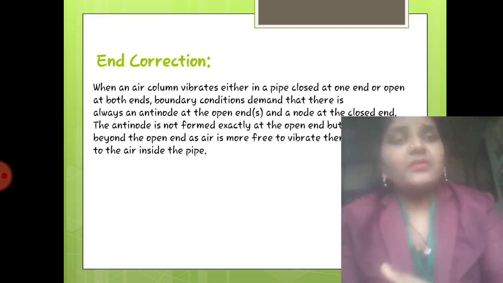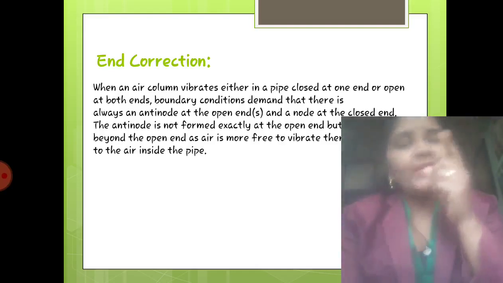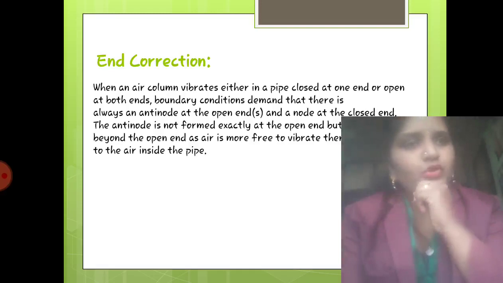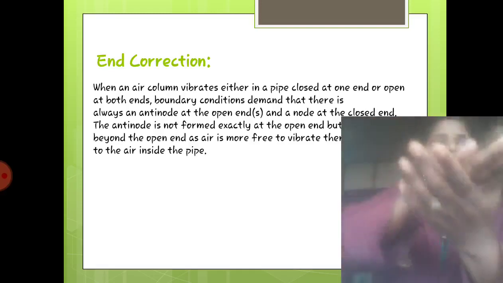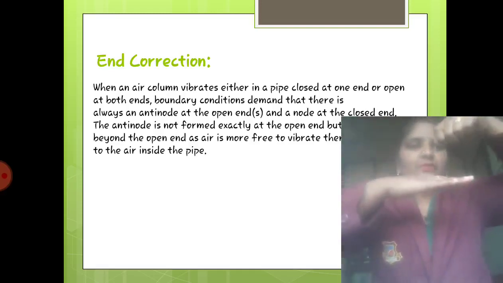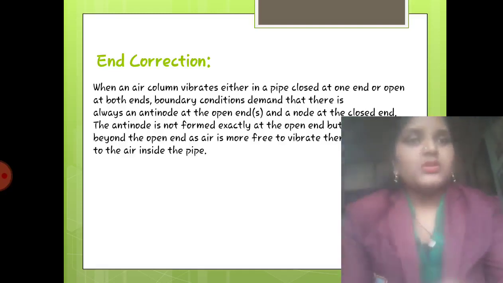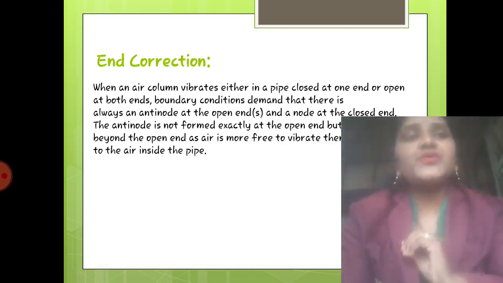Now what happened to the antinode? As I told you, there is an open end and we are creating force to it. So does it happen exactly at the open end? No, as there is an air column. Suppose this is the open end and I am vibrating over here. Will it directly go to the pipe? No, some vibrations will go to the atmosphere.